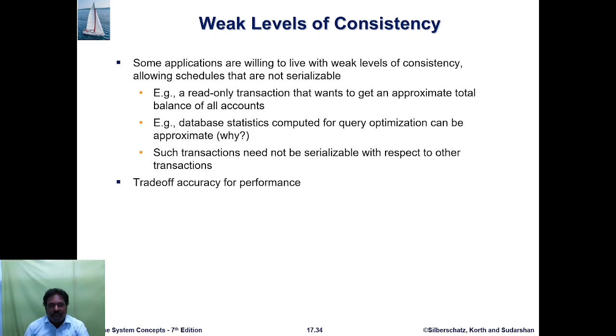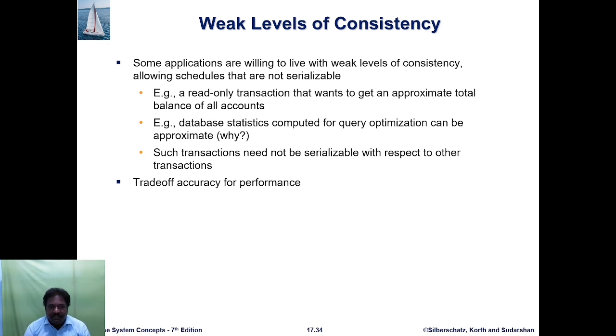So, weak levels of consistency. Consistency means that for both the transfer and receive transaction, the total balance before and after the transaction is equal across both accounts; this is called the consistency of the transaction.